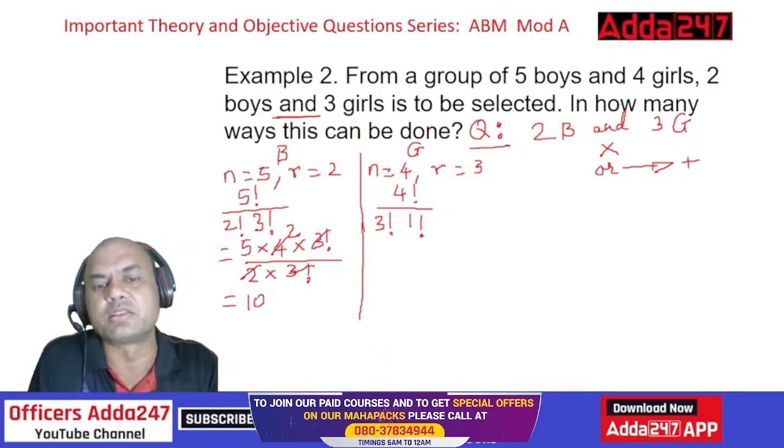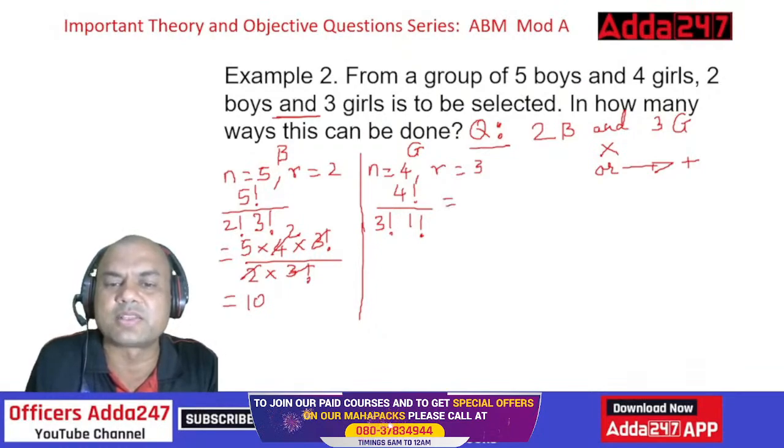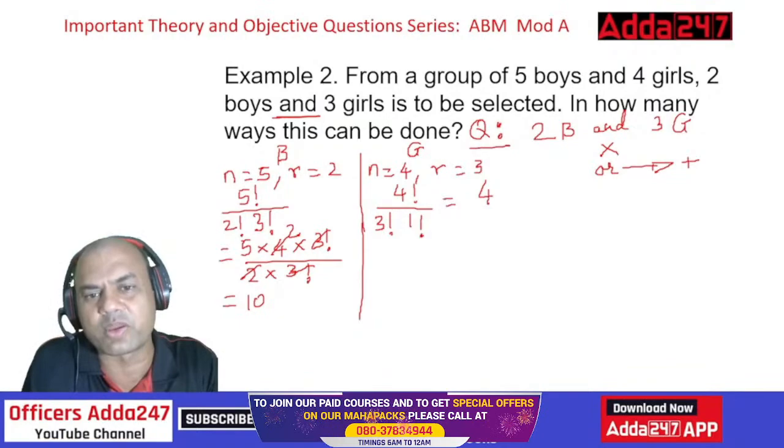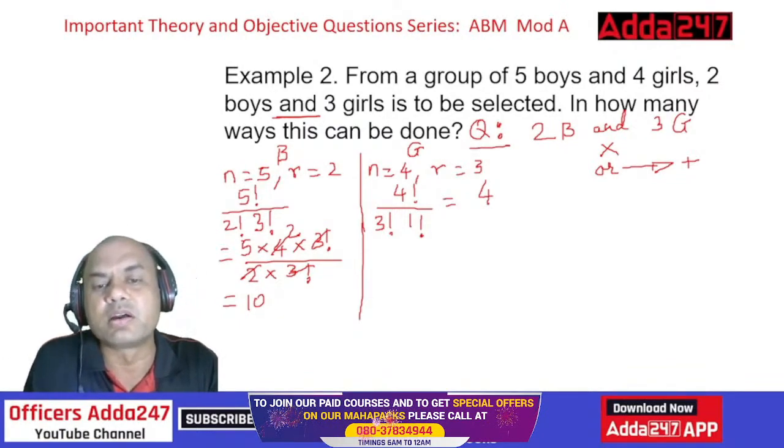Second, about girls. So that is quite easy. 4 factorial upon 3 factorial, see, 4 and 3 means it will become just 4 as the answer over here. That much you can solve it now. 4 into 3 factorial, that goes, 4 is the answer. So for girls, I am having 4 ways and for boys, I am having 10 ways.